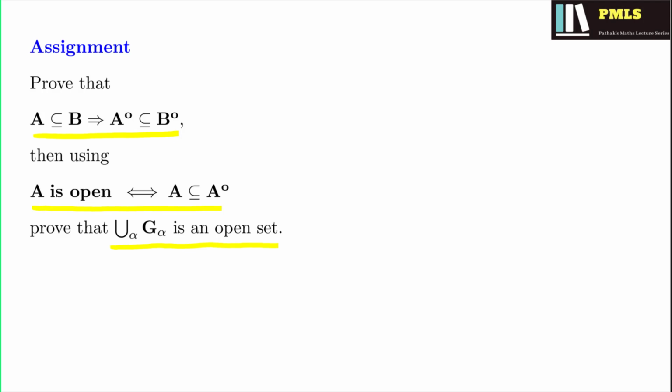The first is very simple. Given that A is a subset of B, we have to show that A interior is a subset of B interior. So for proving that, we'll have to take an element in A interior and show that that element lies in B interior. So let x belong to A interior. So x is an interior point of A. And if you recall the definition of interior point, it gives you the simple thing that you have an open sphere S(r, x) which is a subset of A. This is the definition of interior point.